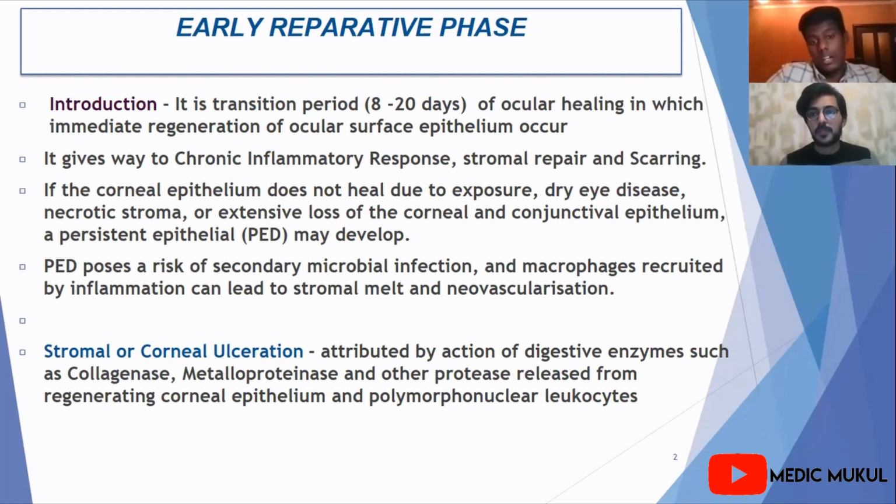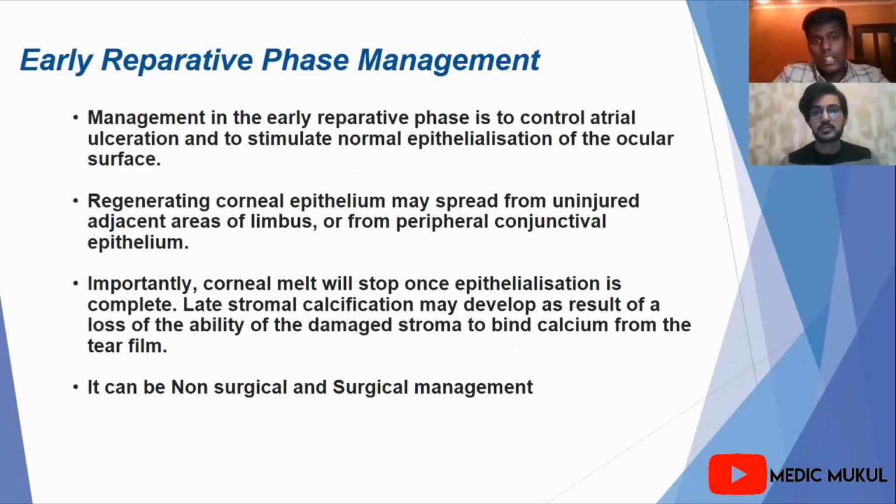Okay, all right. So how do you approach the patients in the state of early reparative phase? Yes, doctor. In the early reparative phase, we need to manage our stromal ulcerations and stimulate the normal epithelialization of the ocular surface, because the regenerating corneal epithelium needs to epithelialize. The treatment can be non-surgical or surgical.